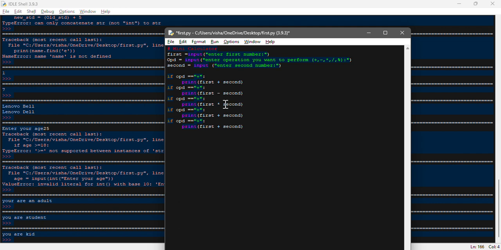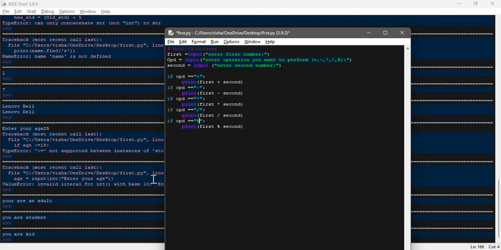Then this is for the multiplication, this is for the division, and sorry, this is for the modulo. Now we need to declare this over here as well. So this should be subtract, multiplication, then division, and then modulo.